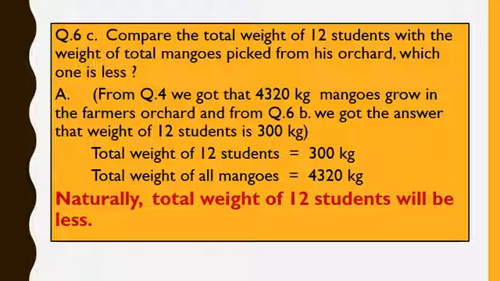And from question number 6b, we got the answer that the total weight of 12 students is 300 kg. So, now you compare 300 kg with 4320 kg. Children, which one is less? Naturally, 300 kg is less than 4320 kg. So, the total weight of 12 students will be less.